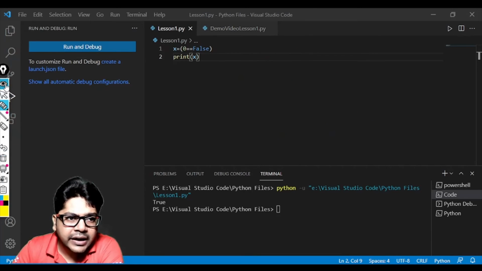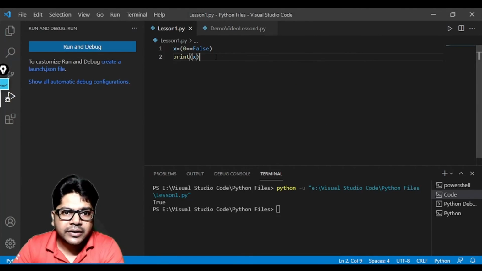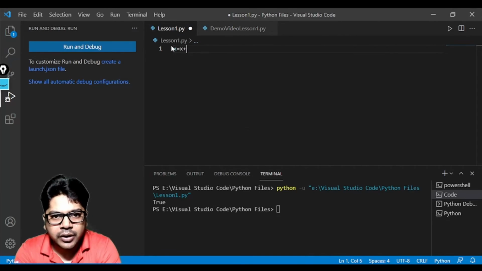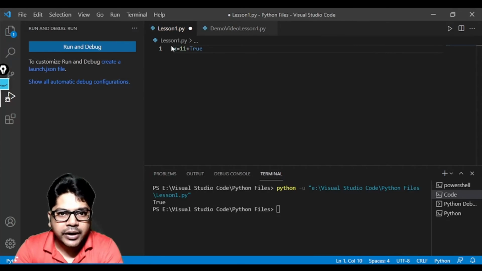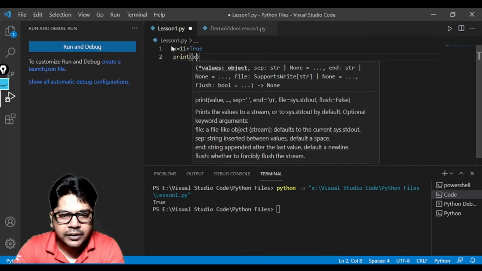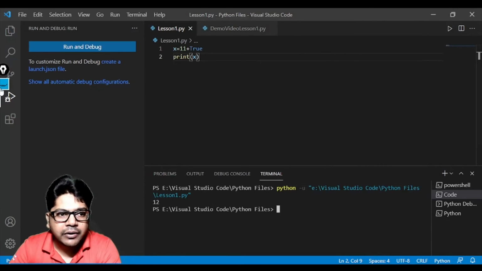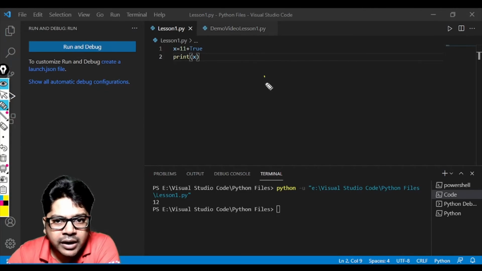Second thing is adding values. So here let's suppose that you are writing x = 11 + True. Okay, 11 plus True. And you are writing print x, what will you get? You will get 12. Why? Because 11 plus 1, True's value was 1, so 11 plus 1 became 12. That's the reason you are getting 12.